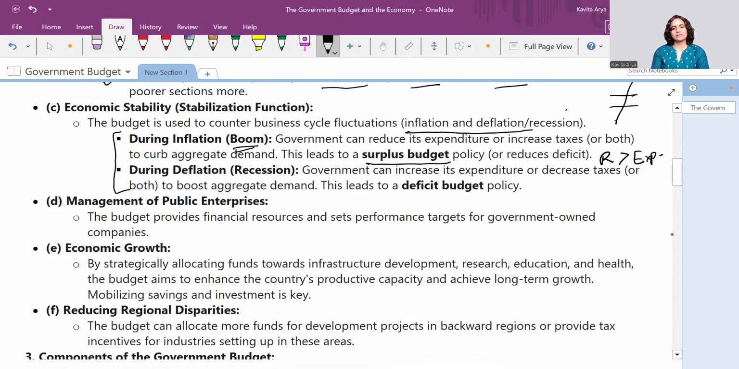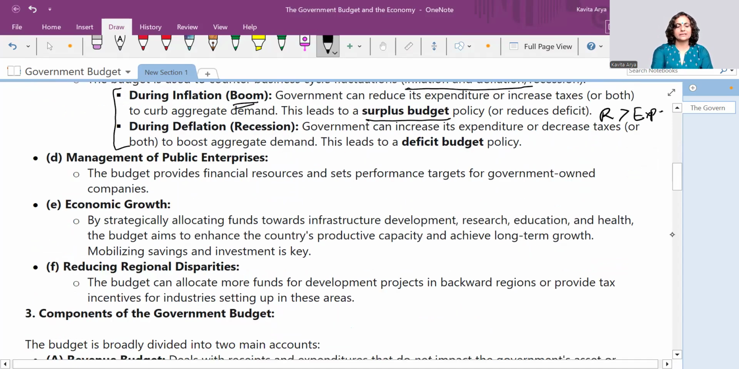And the opposite is true for the deflationary tendency. Deflation means where the money is less in the economy and government is required to pump some money into the economy. So how would it pump in? It would take less from them and give more to them by public expenditure. Right? This way government tries to stabilize the economy.